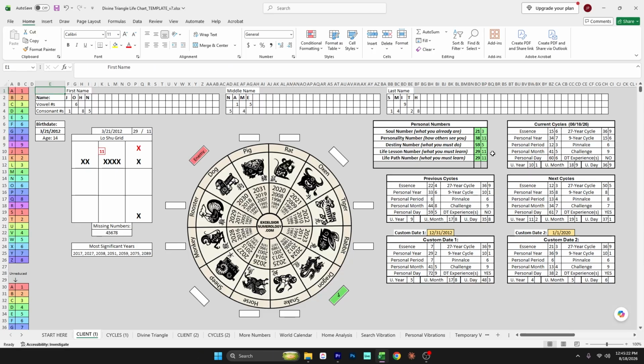Right here is where, if there is a Y or a W in the name that makes a vowel sound, it will show your soul and personality numbers in purple. I wanted to keep the original soul and personality numbers here in green since it is not fully agreed upon whether this situation gives you two soul and two personality numbers that are actually expressed, or if the ones in purple supersede the ones in green. So for this, it's up to you whether to consider or disregard the green ones if the purple ones show up. Remember, they won't show up at all if you do not type a number into those boxes on the Start Here tab.